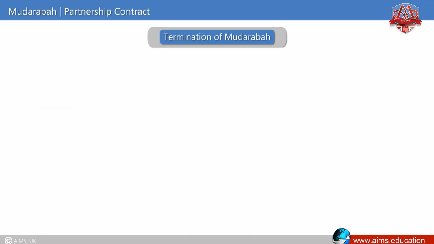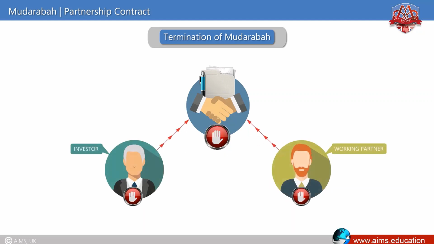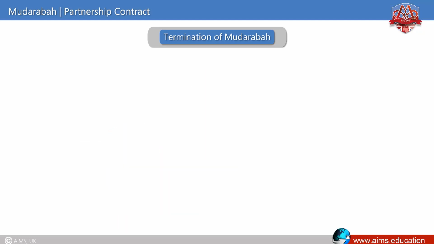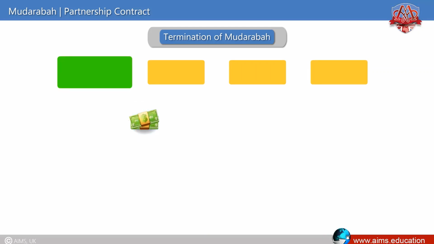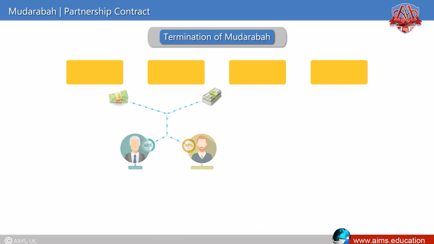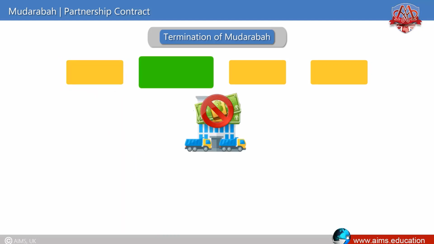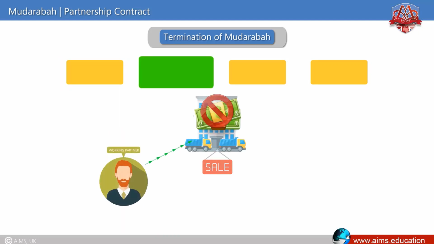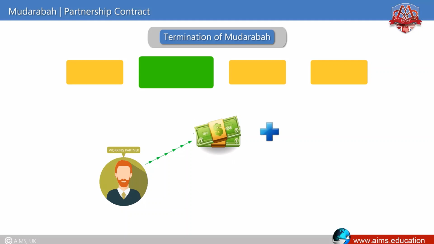Termination of Mudaraba. This contract can be terminated any time by either party by giving a notice. The following must be considered at the time of termination of the Mudaraba. If the assets are in cash form and some profit has been earned, it will be distributed among parties according to the agreed ratio. If assets are not in cash form, the working partner may sell and liquidate them to determine the actual profit. However, constructive liquidation can also be conducted.